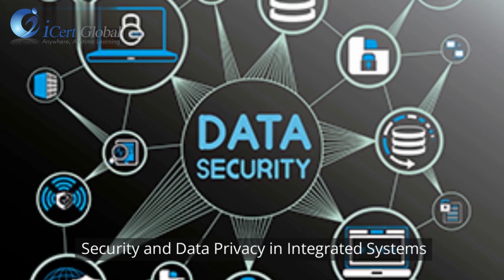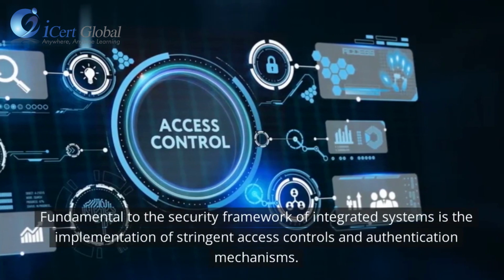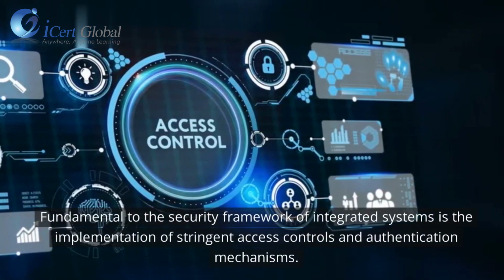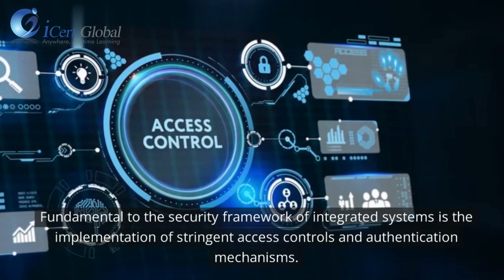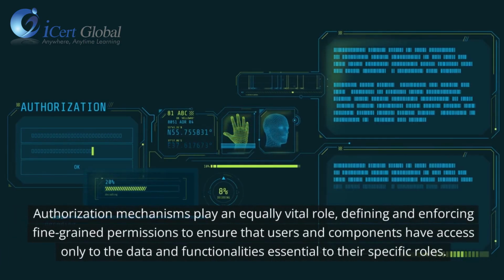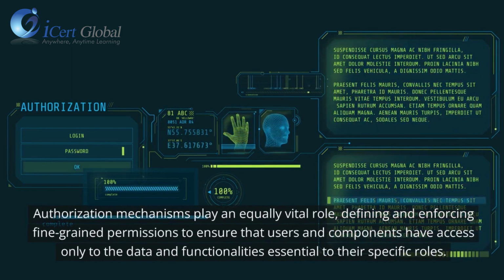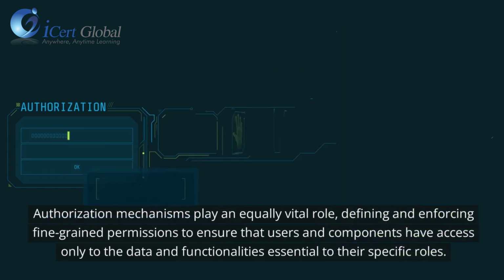Security and data privacy in integrated systems. Fundamental to the security framework of integrated systems is the implementation of stringent access controls and authentication mechanisms. Authorization mechanisms play an equally vital role, defining and enforcing fine-grained permissions to ensure that users and components have access only to the data and functionalities essential to their specific roles.